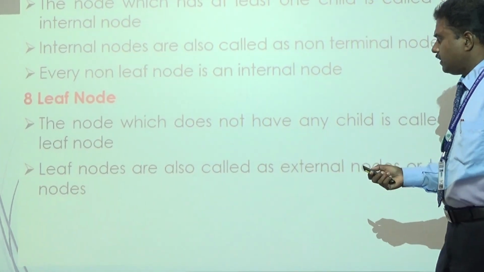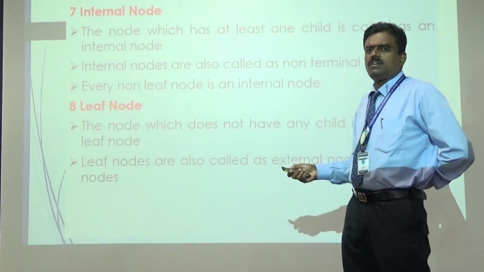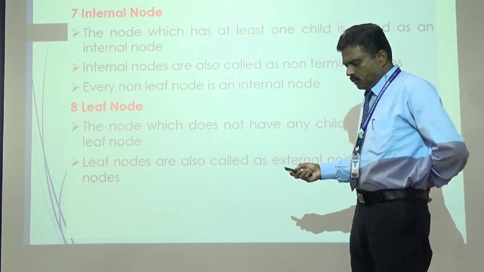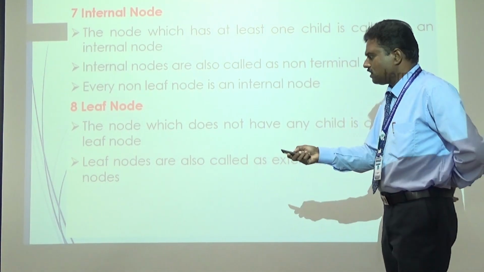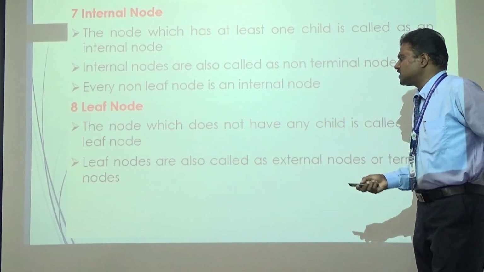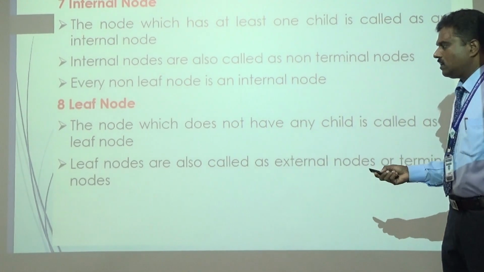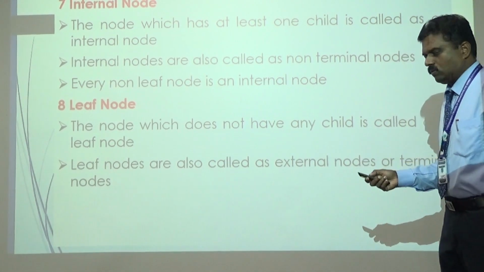Right. Then the next tree terminology is the leaf node. As we discussed already, the last level nodes are called leaf nodes. The node which does not have any child or children is called a leaf node.